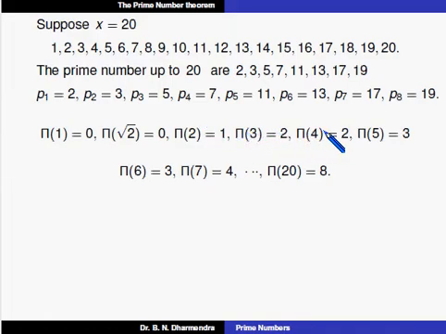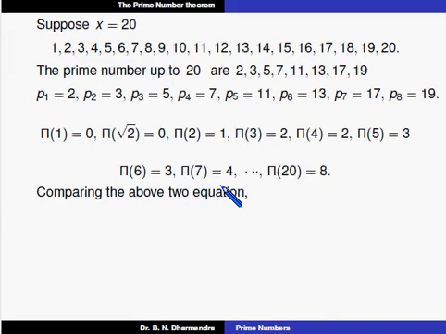Again, we won't take the value of pi of 4. Only prime numbers we can observe, in terms of pi of 5. What is the value of pi of 5? Pi of 5 is pi of P3, which is equal to 3. Again, pi of 7, that is 7 is P4, the pi of P4 is equal to 4.